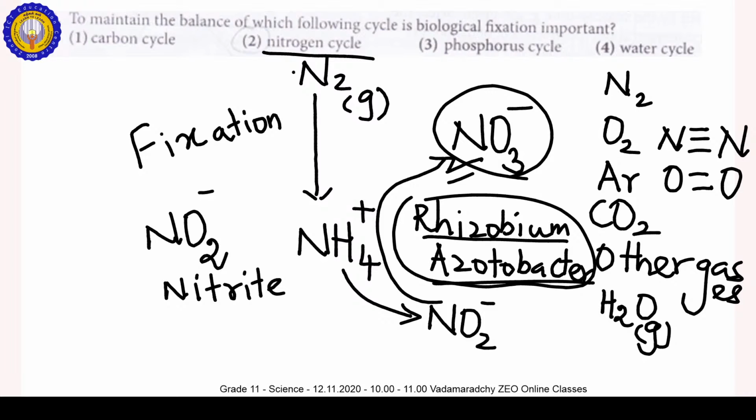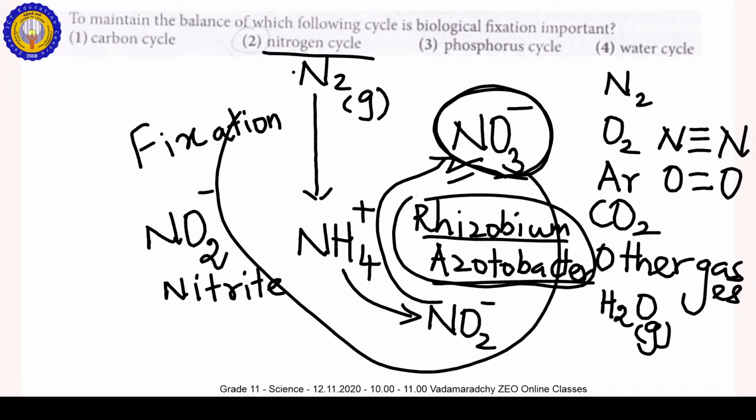Then this NO3 minus goes again to the atmosphere. So if N2 comes to the soil as NH4 plus, this is the biological nitrogen fixation. N2 is converted into NH4 plus by the Rhizobium and the Acetobacter. That's why it is biological nitrogen fixation.